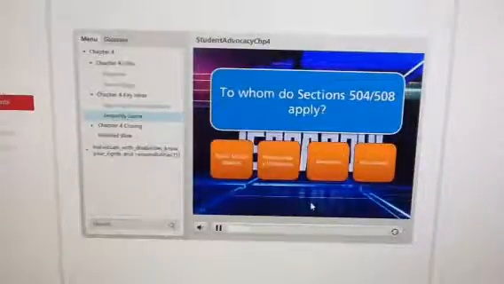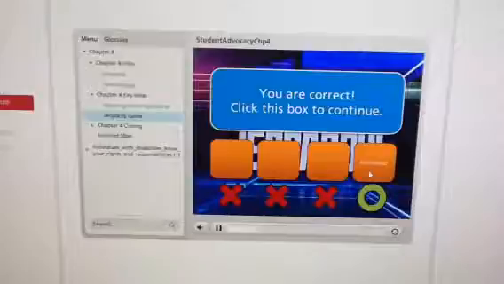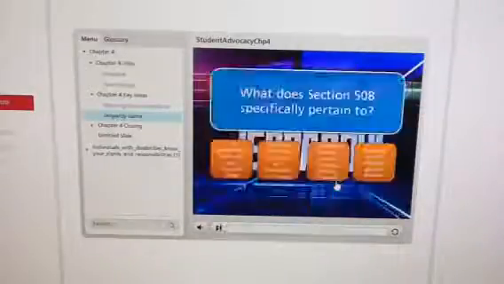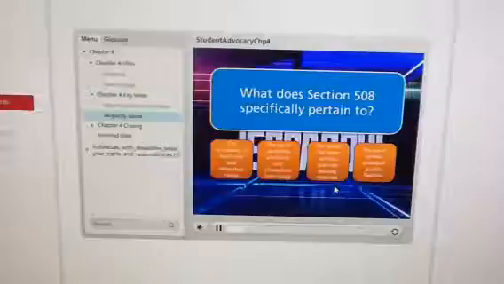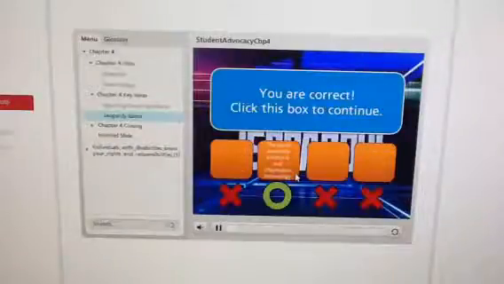To whom do sections 504 and 508 apply? Public school districts, post-secondary institutions, employers, all of these. You are correct. What does Section 508 specifically pertain to? The availability of handrails and wheelchair ramps, the use of accessible electronic and information technology, the option for large print in required reading materials, the use of service animals in public facilities. You are correct.